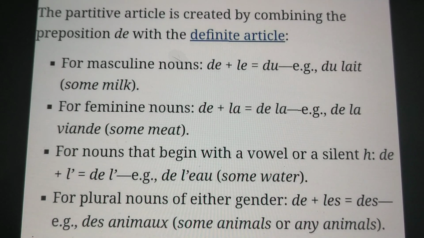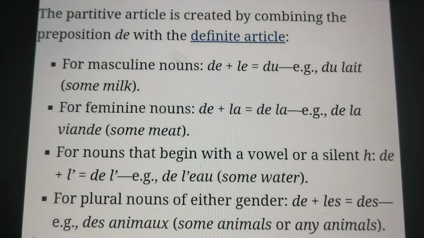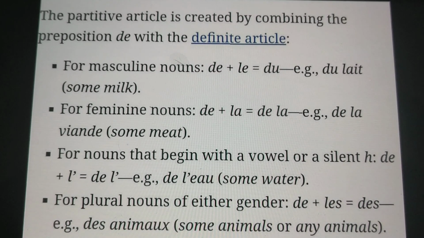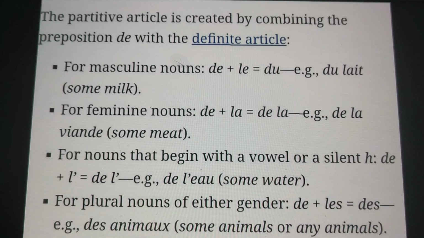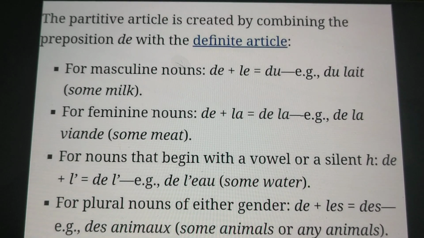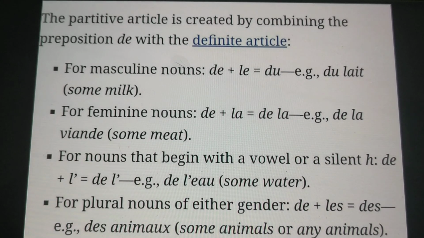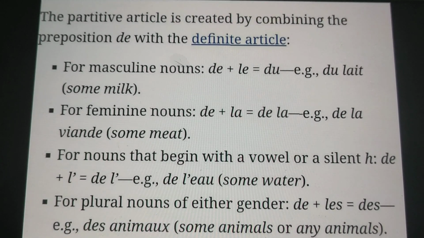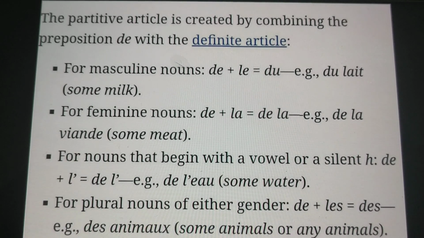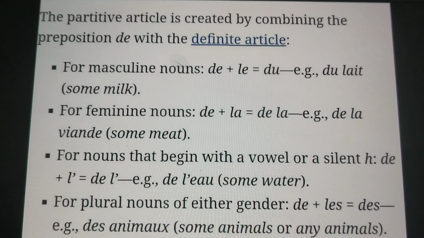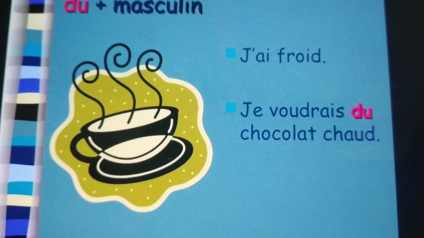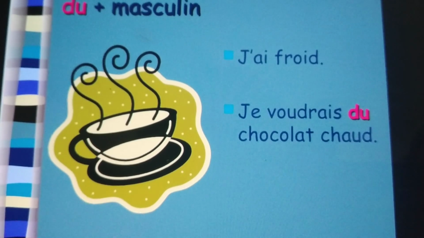In the affirmative sentence we use four types of partitive articles. Du for masculine nouns starting with a consonant, de la for feminine nouns starting with a consonant, de l' for singular nouns starting with a vowel or silent H, and des for masculine plural nouns, feminine plural nouns, or nouns starting with a vowel or silent H in the plural form. Now let's see individually how we use them.